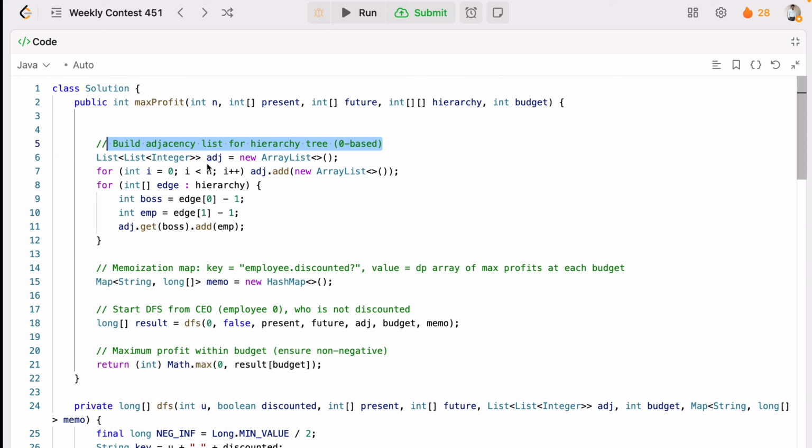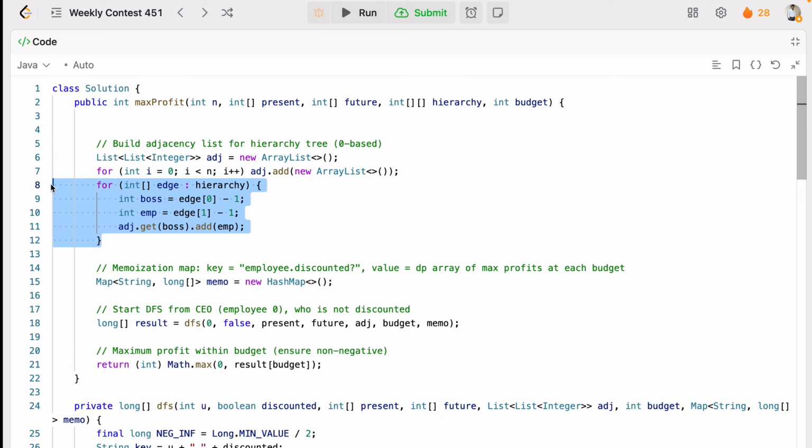We'll build the adjacency list. How? We'll create a list of lists of integers called adjacency list, and we'll go through all the given nodes. How many nodes are given? N, the number of employees. So for all the employees, you will initialize its adjacent nodes. For that, you will do adjacent.add and initialize an ArrayList, so you can add to this list. This means each node will have its neighbor information.